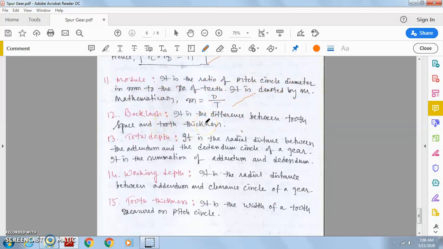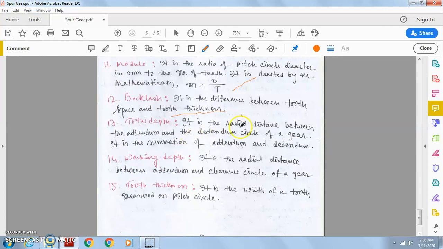Backlash. I have already told you what is backlash. Backlash is the difference between the tooth space and the tooth thickness. For the correct operation of the gear, the tooth space must be equal to the tooth thickness. Only then is correct meshing possible. If the gap is somehow different, the backlash error will occur.